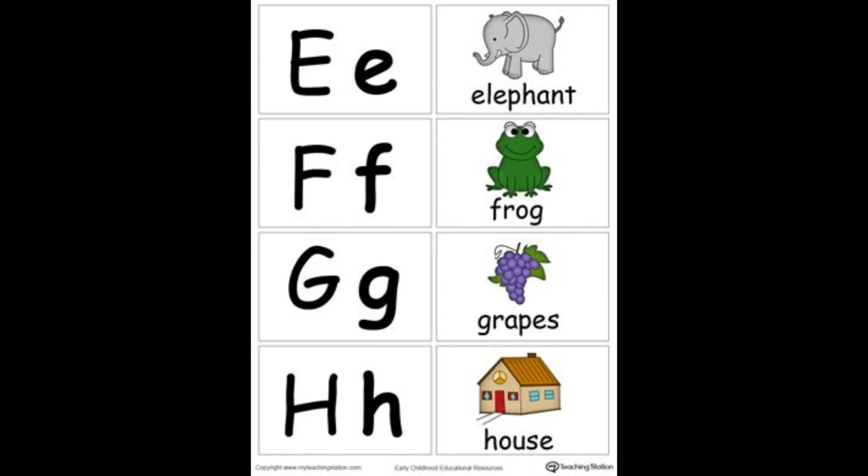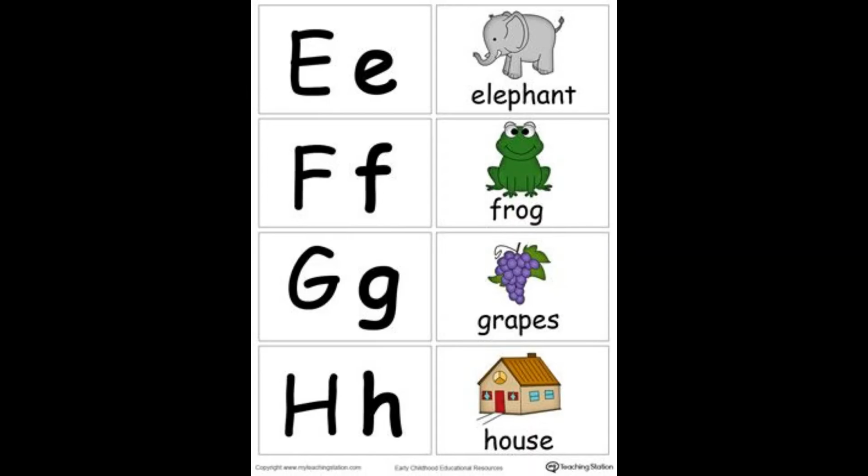Next letter is G. The sound of the letter is G. G for grass. Next letter is H. The sound of the letter is H. H for house.